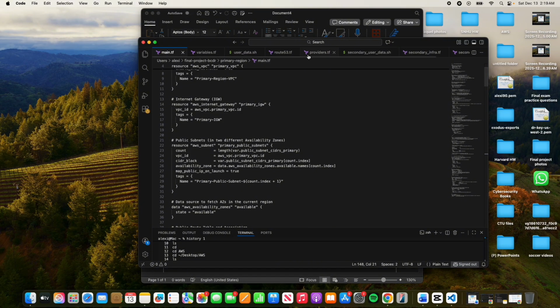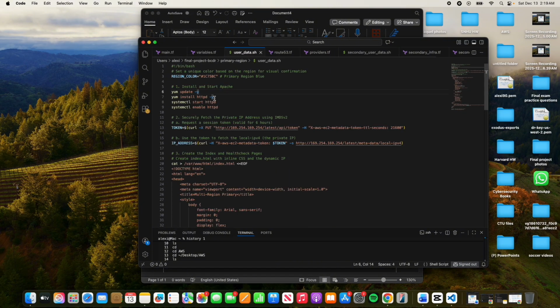Finally, the user_data.sh script. This script installs Apache and crucially uses the instance metadata service to dynamically fetch the instance's private IP address and inject it into the index.html page. We also set a specific region color, in this case blue, for quick visual confirmation.